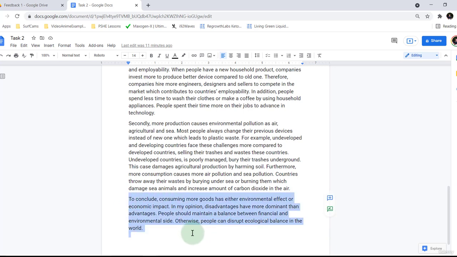Okay, so it's a pretty detailed conclusion. I quite like it, to be honest. I like how the student has given some more reasons as well. Even though it doesn't stick to my 2-sentence conclusion, I still like this. I still think it's quite good. So yeah, I'm happy with that.